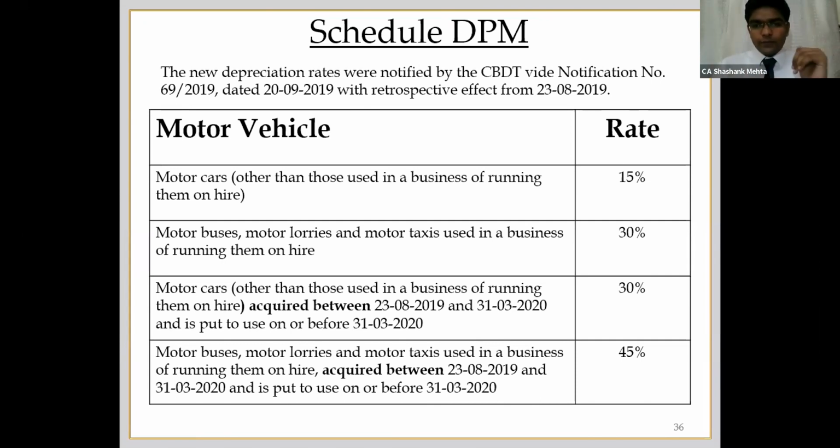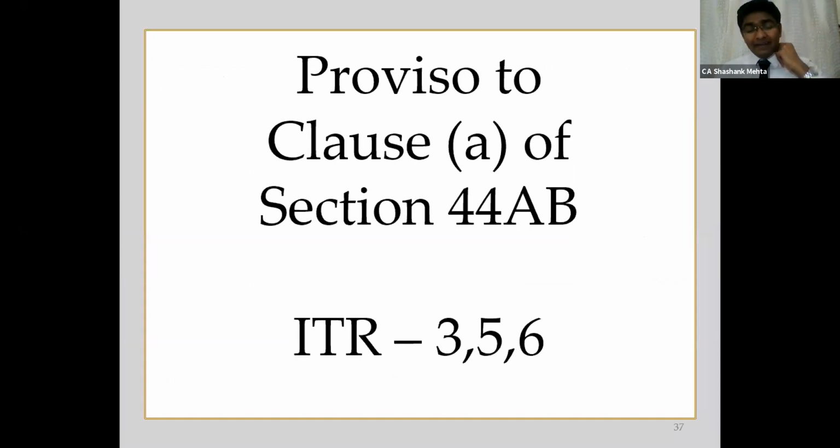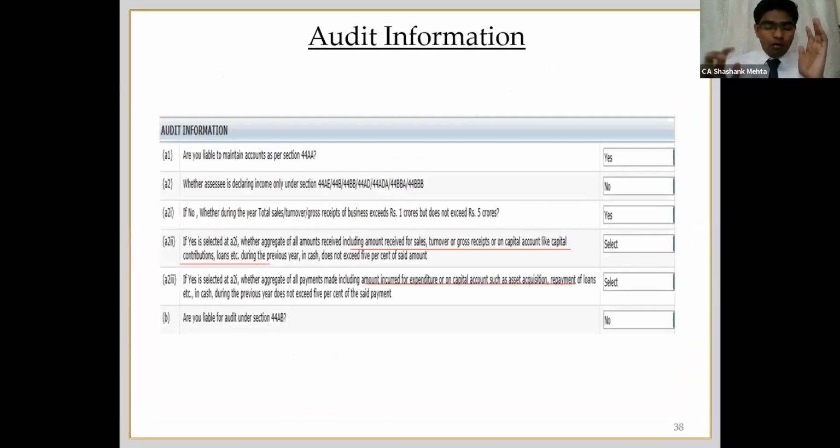So that was with respect to new rates of depreciation. In the ITR, they have given a new column for the rate of 45. They have inserted a new column so that the accelerated depreciation can be claimed. Now, a very important thing, that is the proviso to clause A of section 44AB, with respect to the audit.